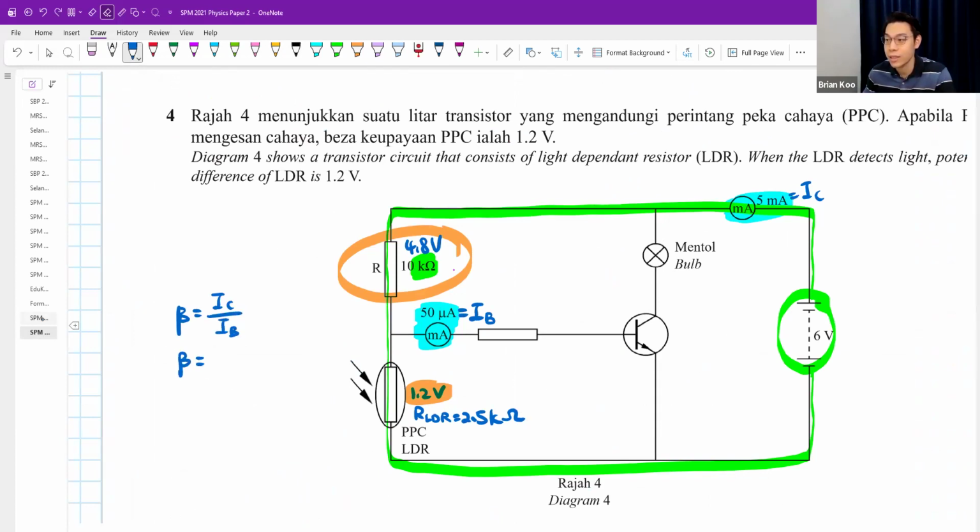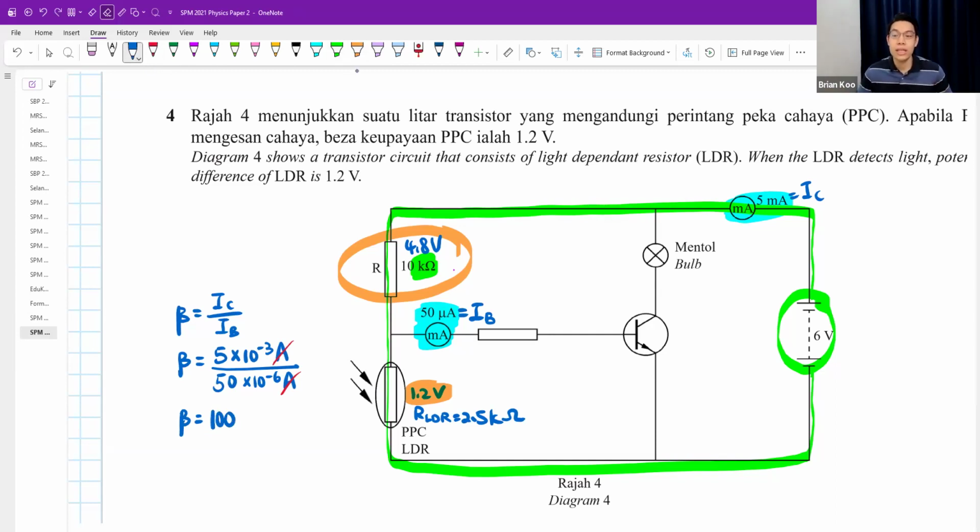Amplification factor is 5 milliampere. This one need to be careful. Milli is 10 to the power of negative 3 ampere, divided by 50. This one is microampere, I also need to be careful. Negative 6. You must make sure you convert to ampere or else the unit cannot cancel. Okay, so be careful on that. Once that is done, that's why amplification factor doesn't have a unit. Please don't write any unit. You write ampere, then wrong already. Be careful, 100.